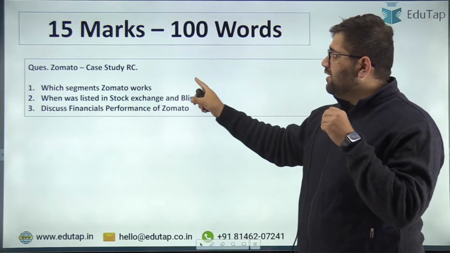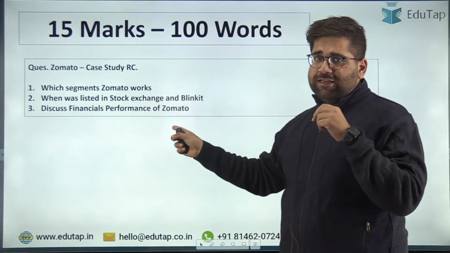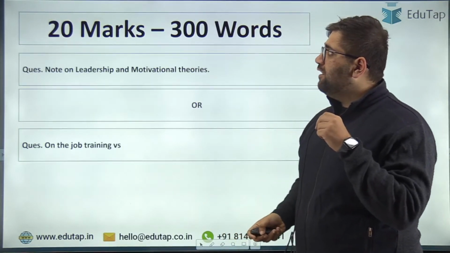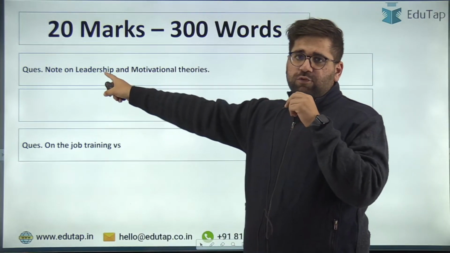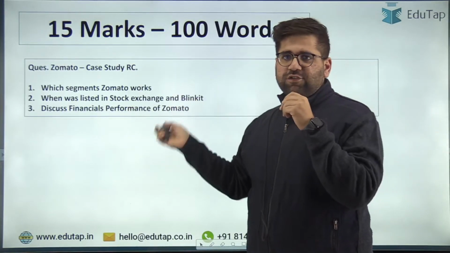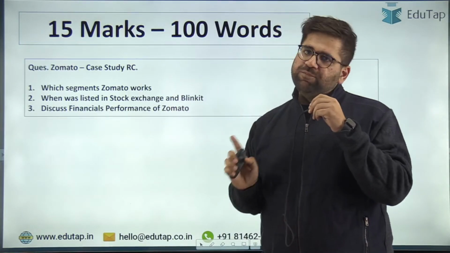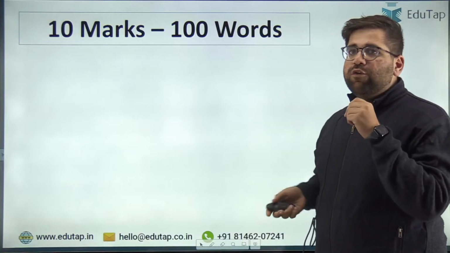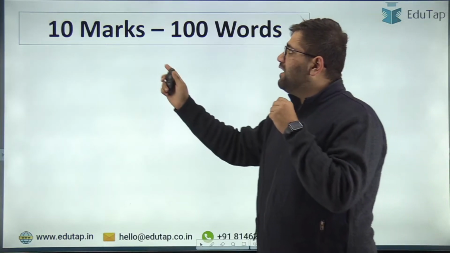Again, I am understanding that this is easy, right? So if you see in the 20 marker, according to me, this question is lengthy, but it is easy. In your 15 marker, again, these sets of questions are lengthy, but they are easy. I hope you agree on that. Moving forward to the next type. Next type was 10 marker.